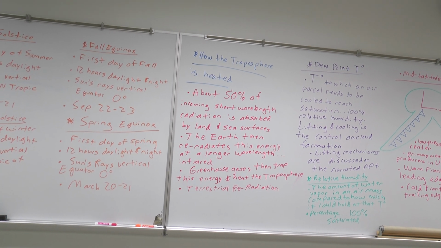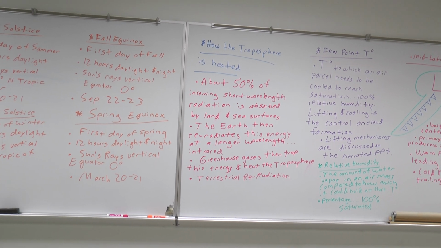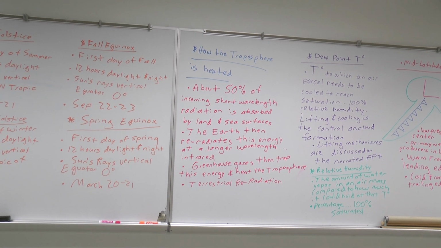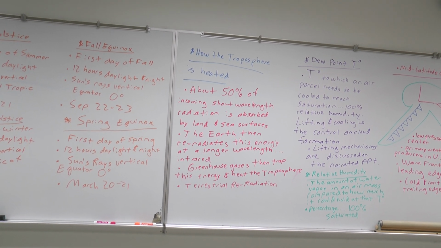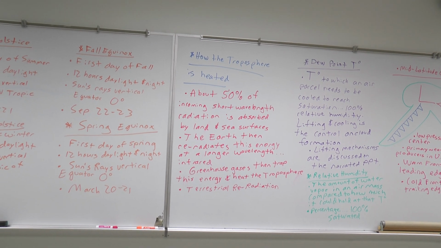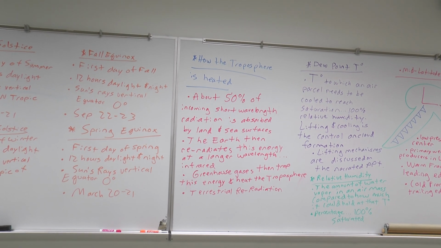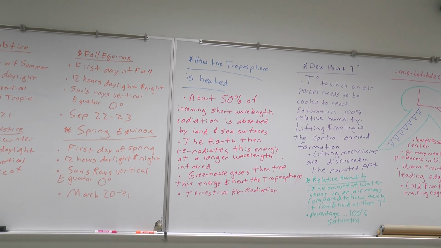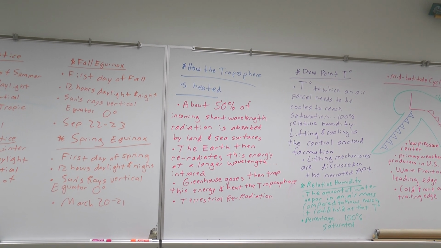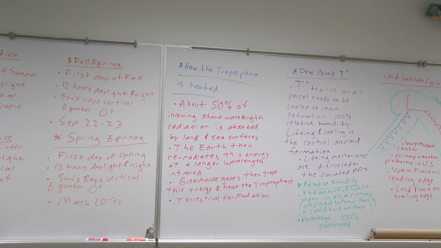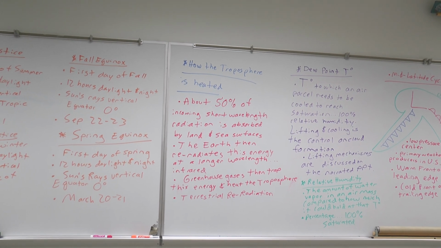Okay, step 3 involves the greenhouse gases. So the greenhouse gases in our atmosphere then trap this energy and heat the air around us, heat the troposphere, the lower layer of the atmosphere. So we do need greenhouse gases, okay? But we also need to keep a close check on them. We don't want their percentages to increase, okay? That is happening already. Don't forget that carbon dioxide, when I first started teaching here 12.5 years ago, the percentage was 0.037%. It's now closer to 0.04%. It's gone up in a very short amount of time.